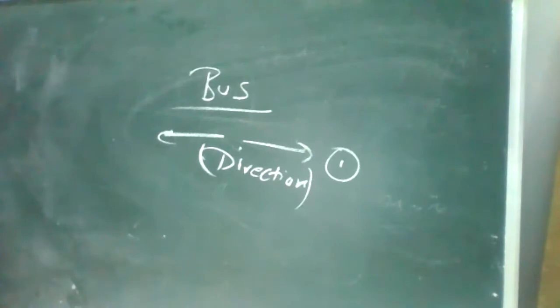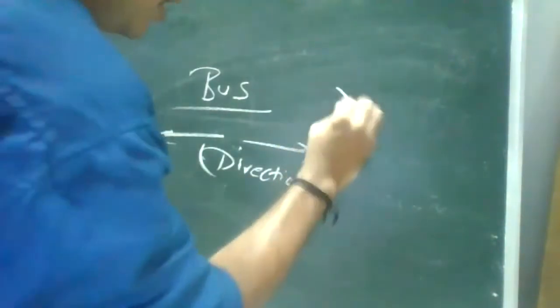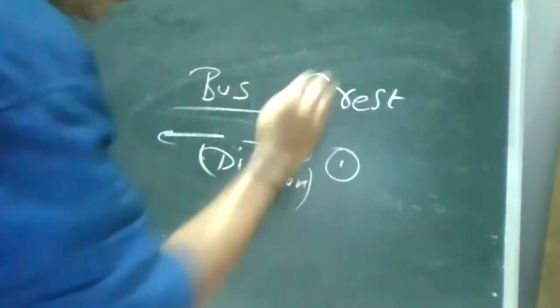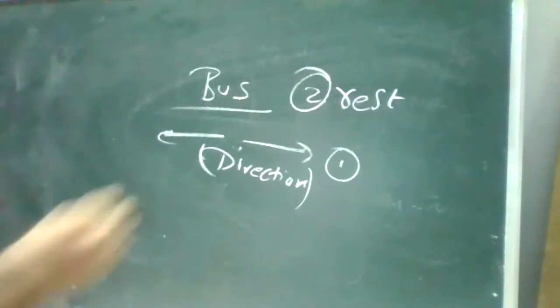When you are at rest and the vehicle is suddenly started, we can feel the jerk. So it is nothing but an object which is at rest. This is your second one. Okay, third one, motion.